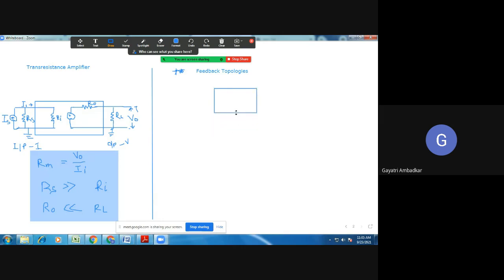So if I draw a feedback amplifier here, you will be giving input signal Vs. It will go to a mixer.